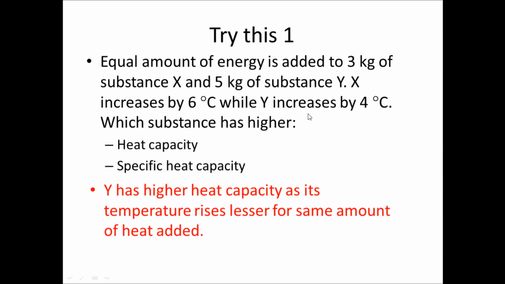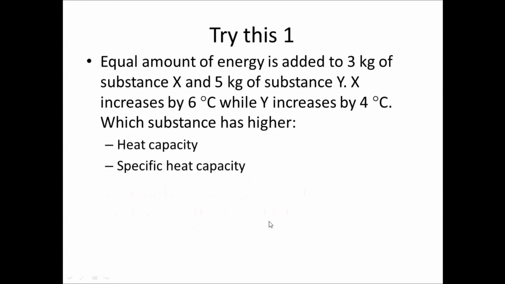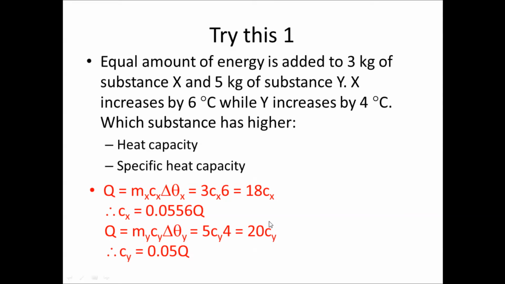Now for the second part on specific heat capacity, you can use this kind of reasoning to explain, but it's very complicated. The easiest way to answer a specific heat capacity question is to use mathematical calculation methods. We know that the formula for heat energy is Q = mc delta theta.